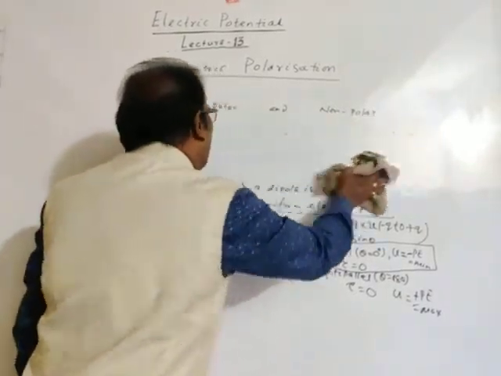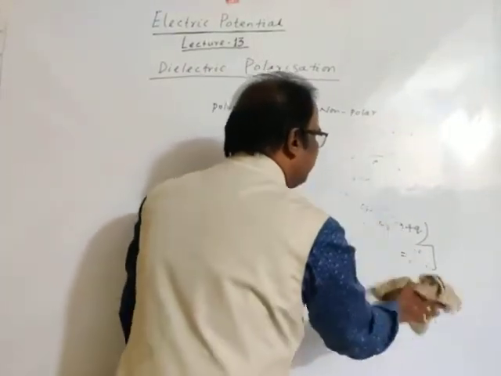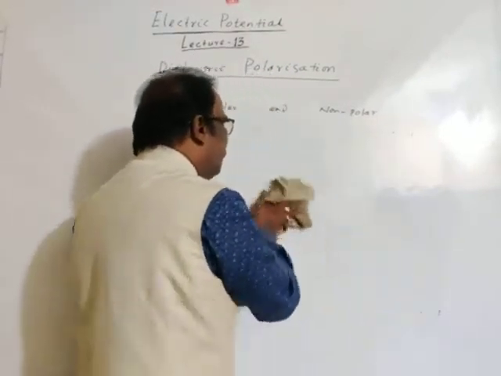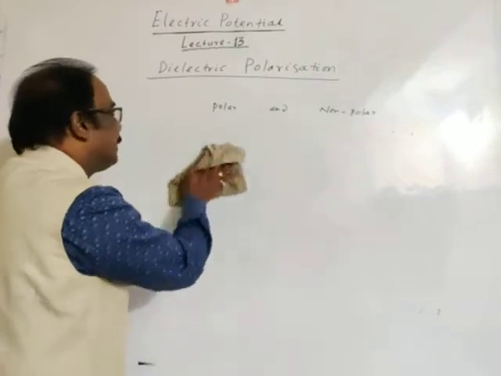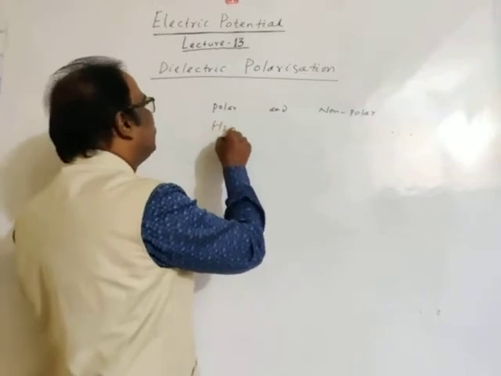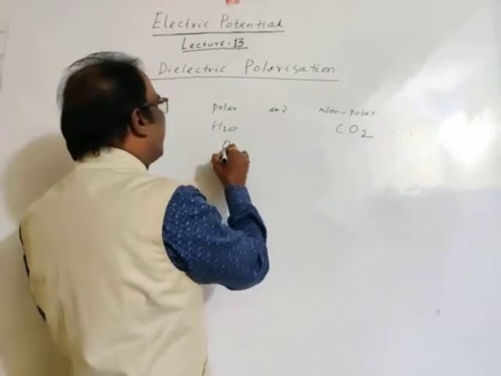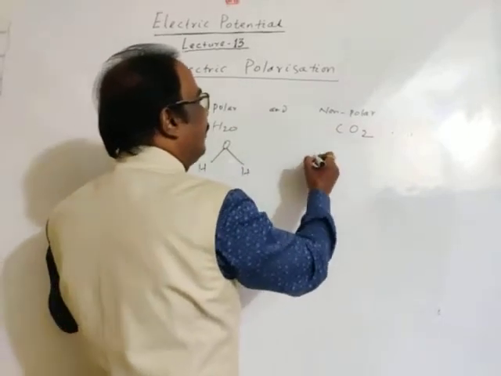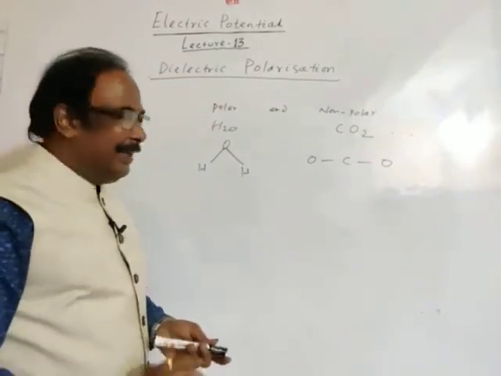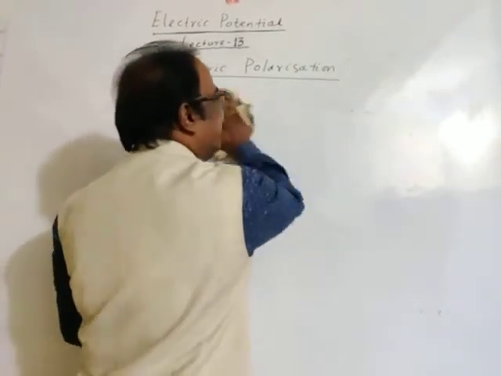And we know polar and non-polar atoms or molecules, you have an idea. For a polar molecule, you may take the example of water, and for non-polar, maybe the good example is carbon dioxide. Okay, polar, water. Okay, and this is polar, and this is non-polar. You know it.